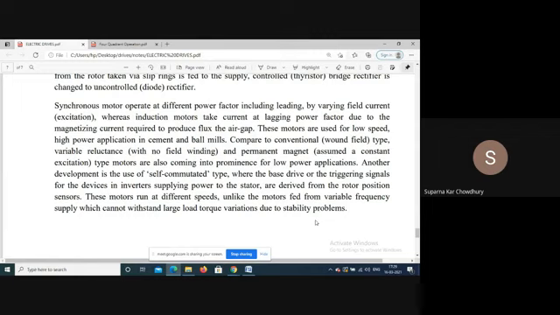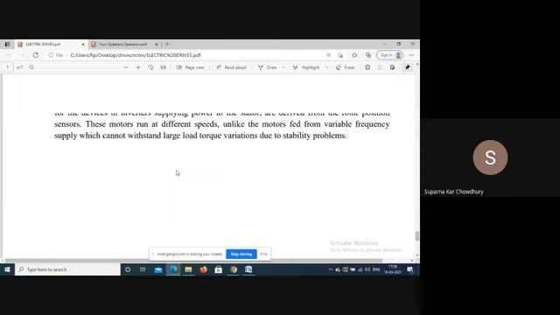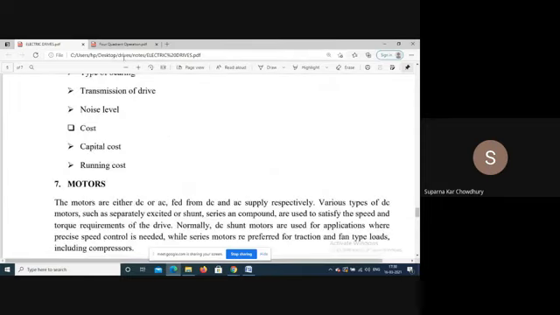And so from the point of view of cost, in this large range, that is in the megawatt range, in the low and medium power range, the induction motor is mainly used, but for the large power range, it is the synchronous machine, and still DC machines are used, say for steel mills. So these are the main advantages of DC.